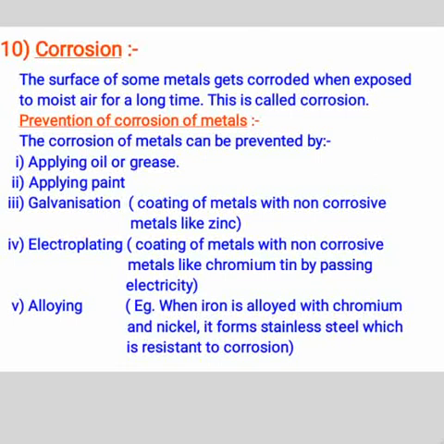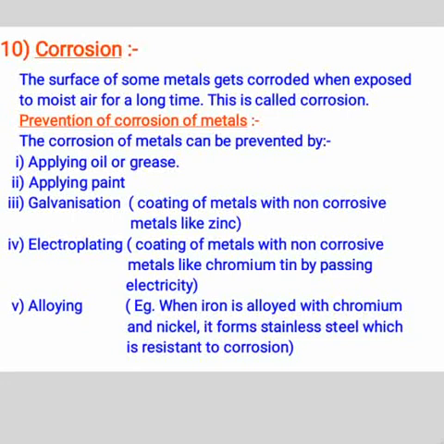Corrosion. The surface of some metals gets corroded when exposed to moist air for a long time. This is called corrosion. The most common example of corrosion is rusting of iron. Prevention of corrosion of metals. The corrosion of metals can be prevented by the following methods. First, applying oil or grease on the surface of metals, applying paint or galvanization.